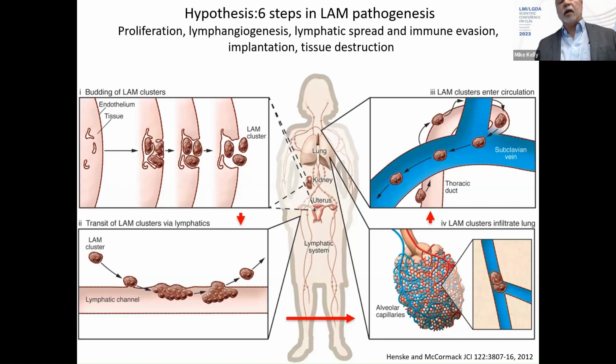And we find this at autopsy. These LAM cell clusters reach the level of the neck and the anastomosis between the thoracic duct and the subclavian vein, and enter the venous system, and are distributed to the lung microvasculature, where these clusters wedge and invade at their leisure, which is one of the reasons we think that LAM targets really only the lung and the lymphatics. There's this filtering mechanism, the lung, that allows these very low level neoplastic cells to invade.